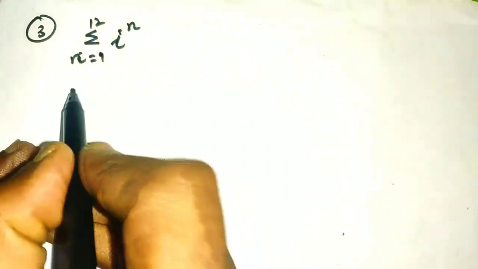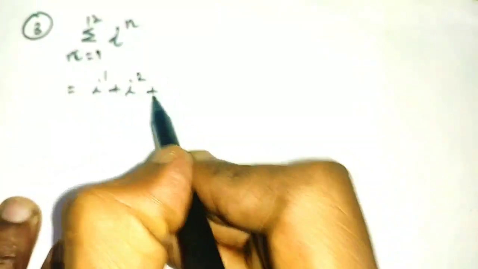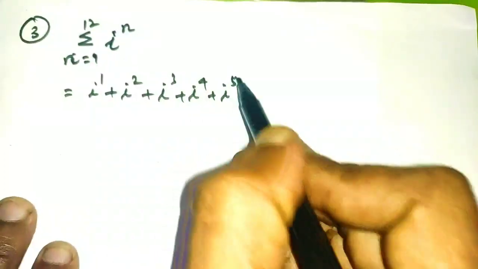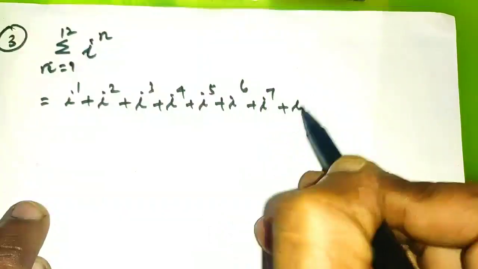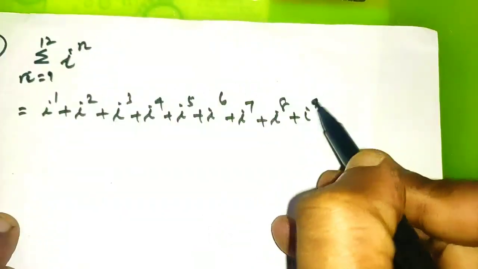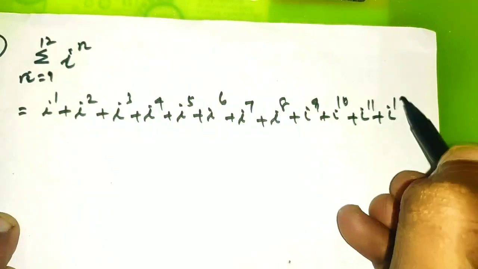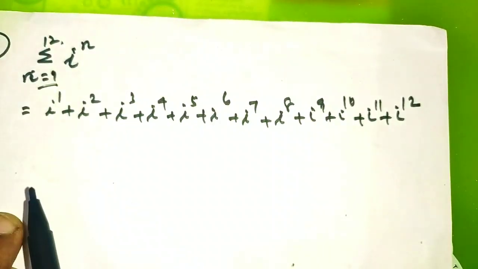The third sum, the question is summation of n equal to 1 to 12, i power n. First I am going to split this in the form of i power 1 plus i power 2 plus i power 3 plus i power 4 plus i power 5 plus i power 6 plus i power 7 plus i power 8 plus i power 9 plus i power 10 plus i power 11 plus i power 12, because n is from 1 to 12.